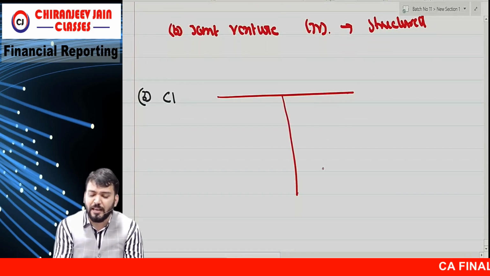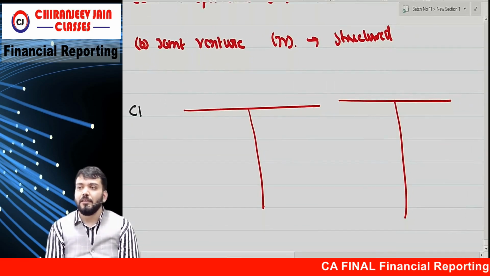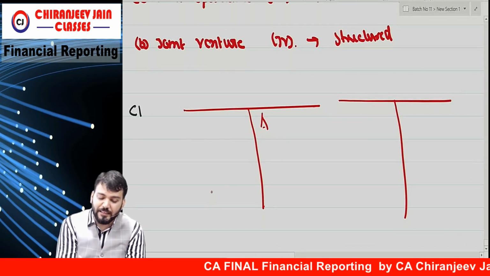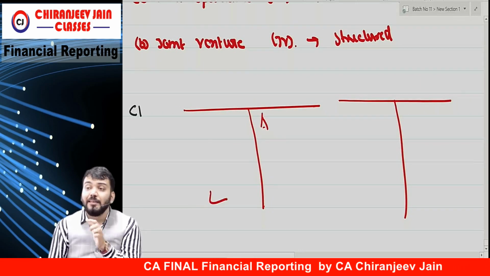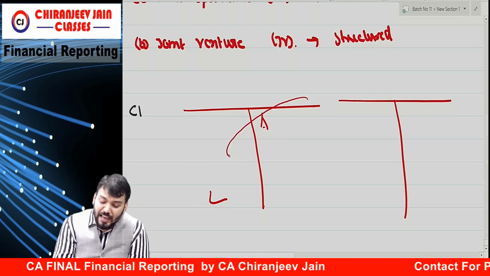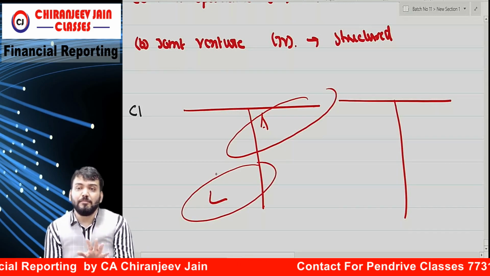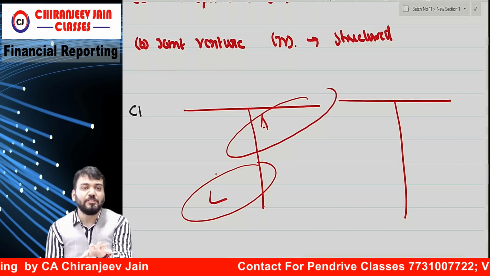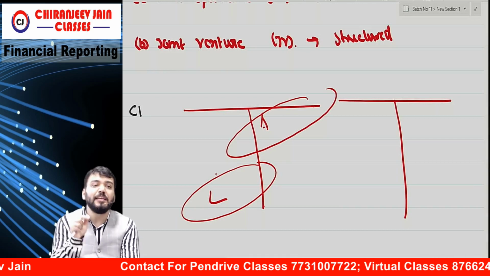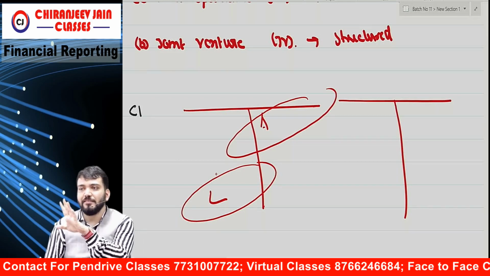If it is structured, it means they will have their own balance sheet. Are you getting what I am saying? So suppose this is one entity, with assets and liabilities. What Ind AS 111 says is, if in these assets and liabilities the co-venturer, meaning the investor, has a specific right or a specific obligation, understood? Then it is a joint operation, in simple words.